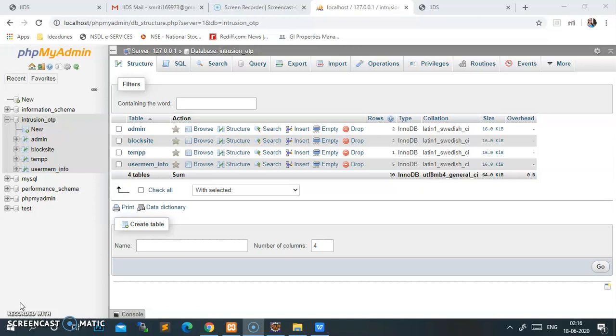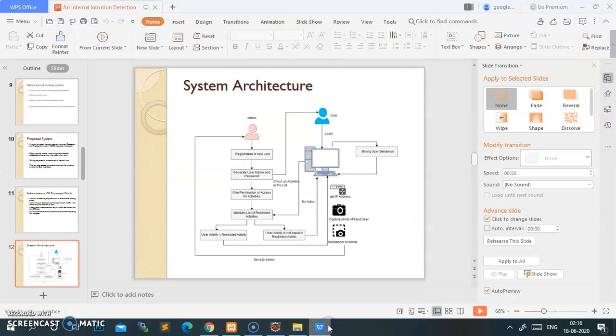I would like to explain this using the system architecture diagram. Here there are two parts: one is the admin part and the other is the user part. The admin part is very helpful in company-based profiles. For example, there is an employee and there is a boss. If the manager assigns activities to their respective team members, one should access only this account and another should access only the other account, so that all activities are maintained.